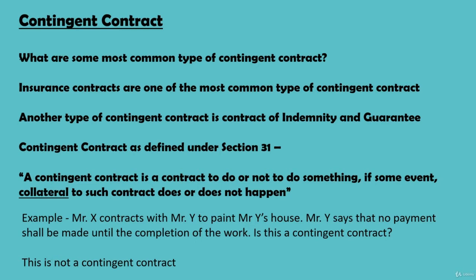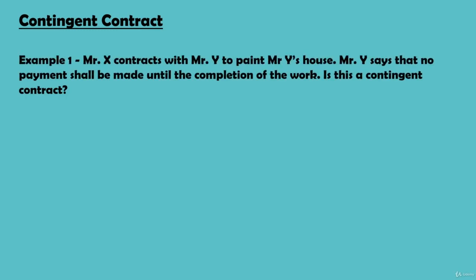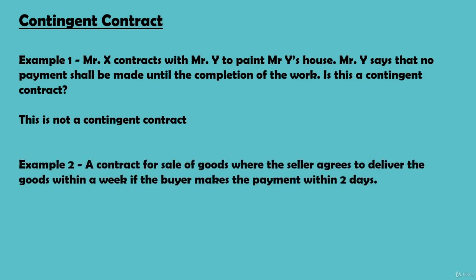Take another example. A contract for sale of goods where the seller agrees to deliver the goods within a week if the buyer makes a payment within 2 days. Is this a contingent contract? No, this is not, because payment within 2 days is very much part of the contract. Collateral event means some activity which is not to be performed under the contract, but it is related to the contract on which the contract is dependent.